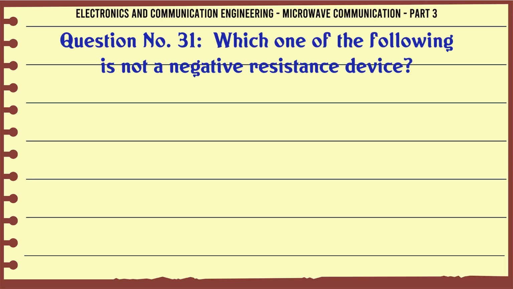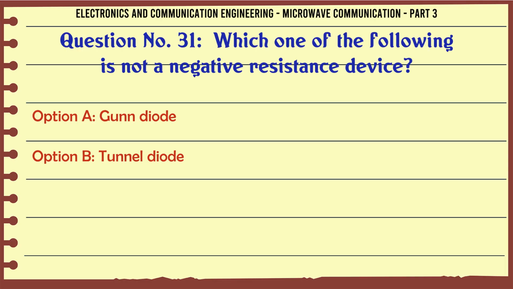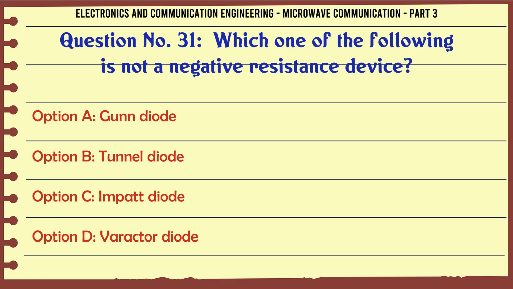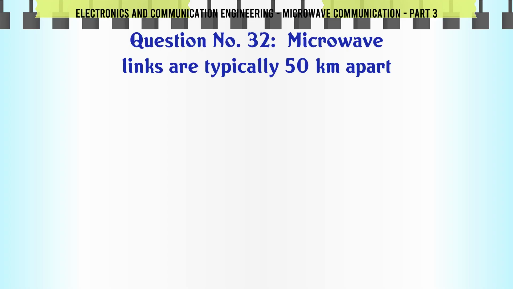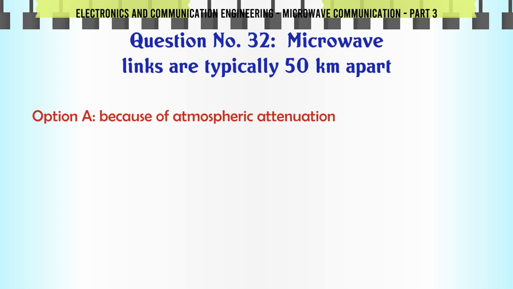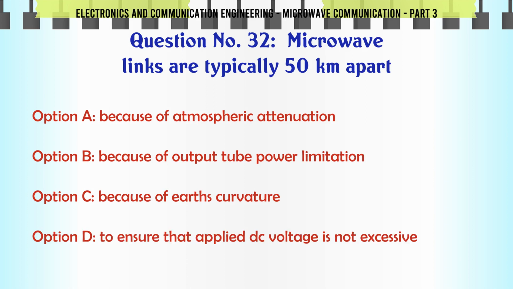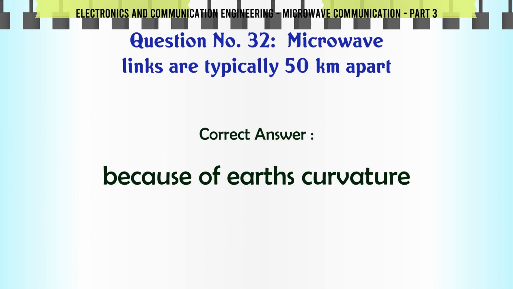Which one of the following is not a negative resistance device? A. Gunn diode, B. tunnel diode, C. IMPATT diode, D. varactor diode. The correct answer is varactor diode. Microwave links are typically 50 km apart A. because of atmospheric attenuation, B. because of output tube power limitation, C. because of Earth's curvature, D. to ensure that applied DC voltage is not excessive. The correct answer is because of Earth's curvature.